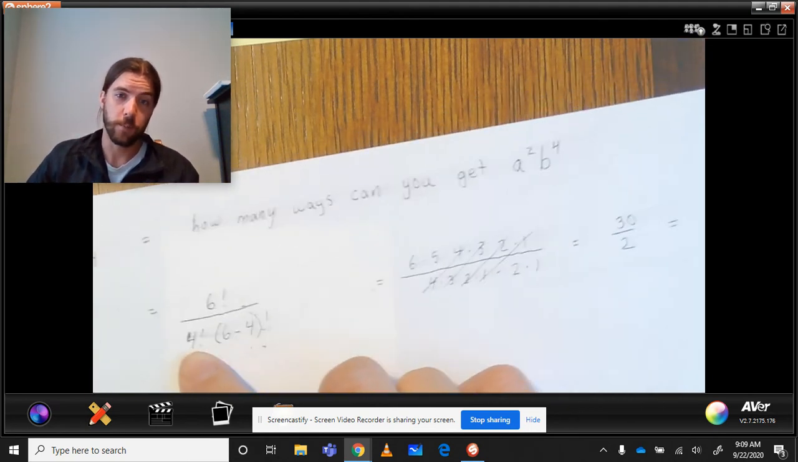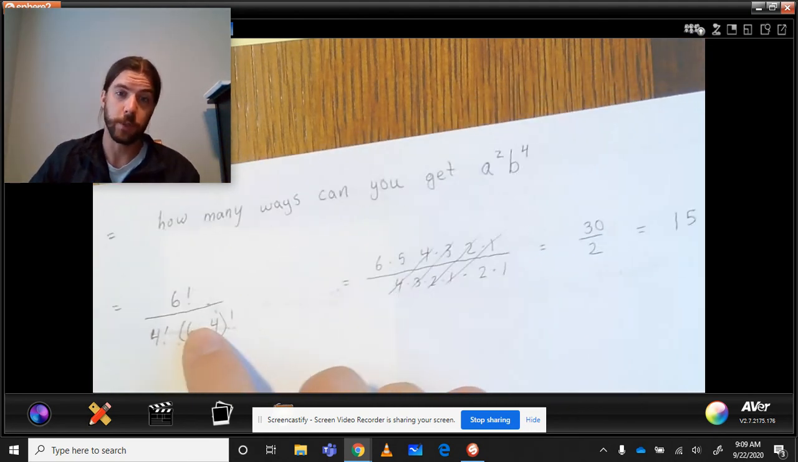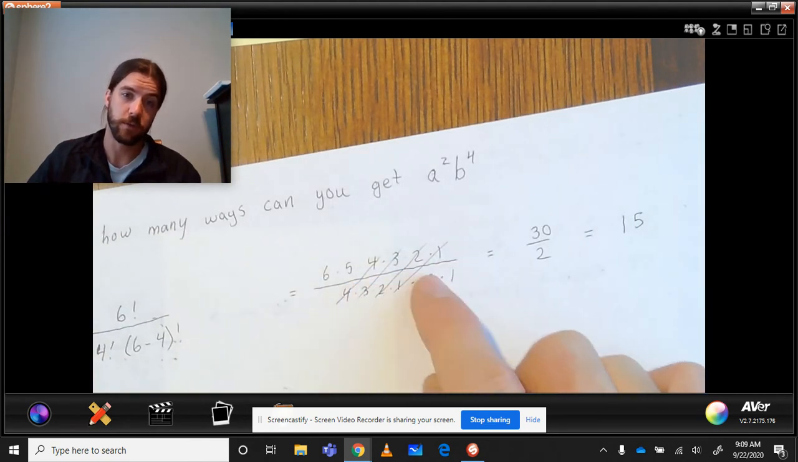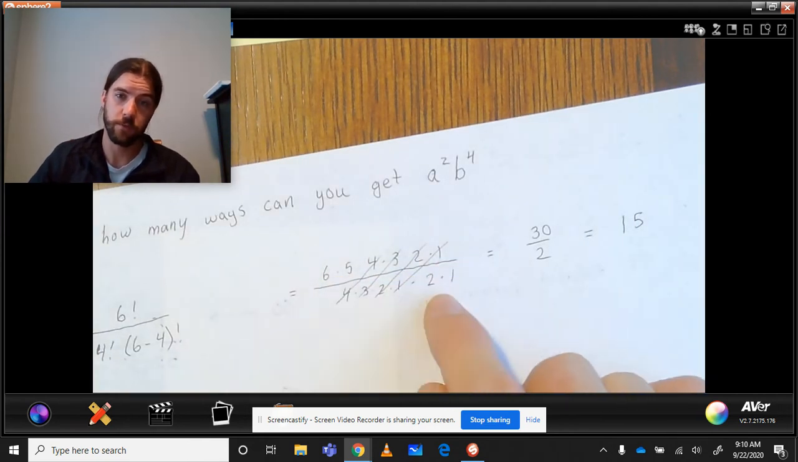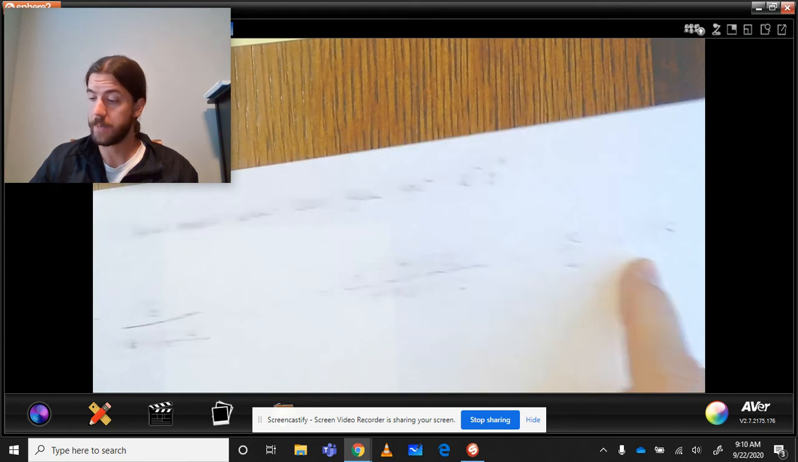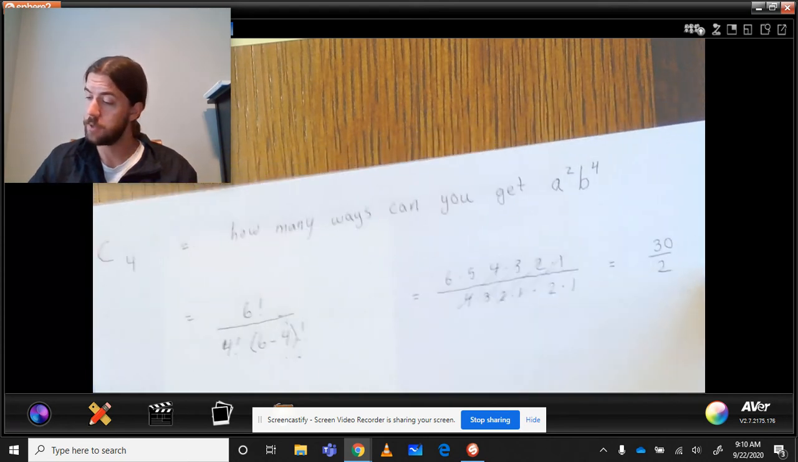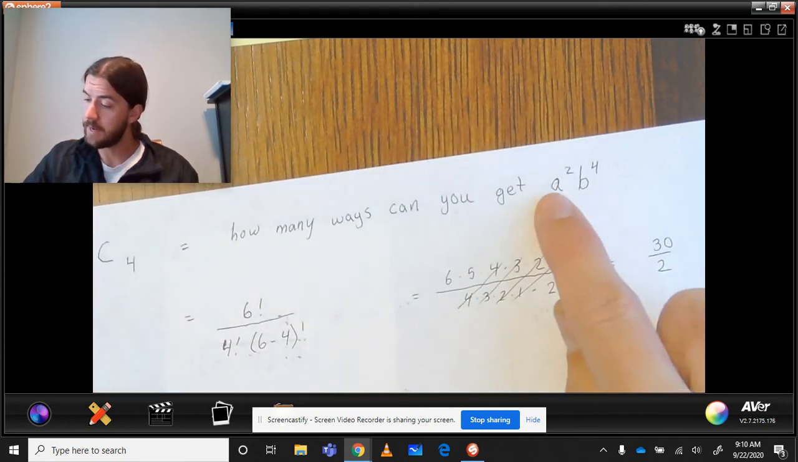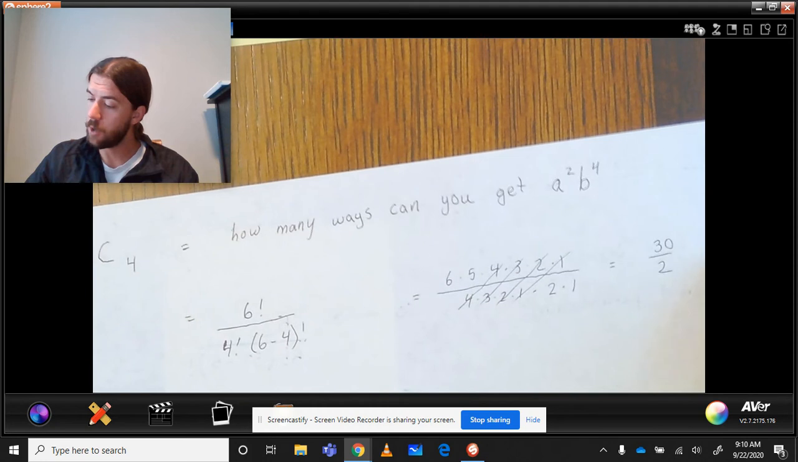Anyways, sorry, I'm getting tongue-tied, but after going through this formula, everything cancels out other than 30, 6 times 5 over 2. So we see that there are 15 ways. Let's check our Pascal's triangle and see if that's true. Is it true that a squared b to the 4th has a coefficient of 15?